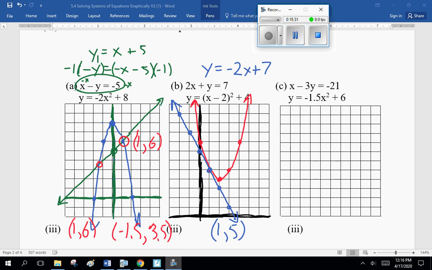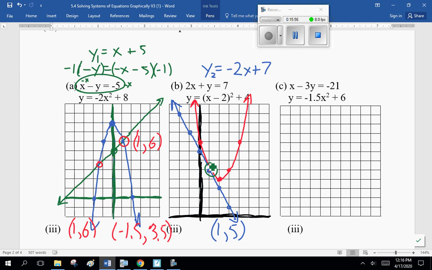The second equation, 2x plus y equals 7. I subtracted 2x from both sides and got y2 equals minus 2x plus 7. I got that graph. And notice they touch in one spot and one spot only: (1, 5). Don't believe me? Go to your graphing calculator and check. You see there's one intersection point.